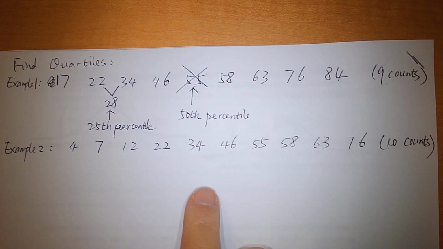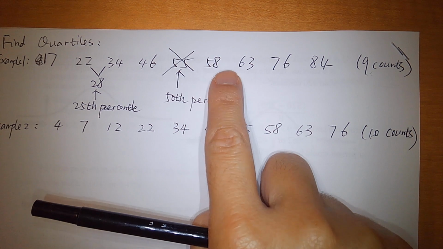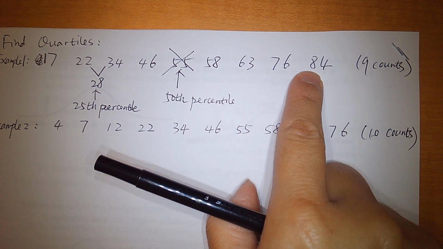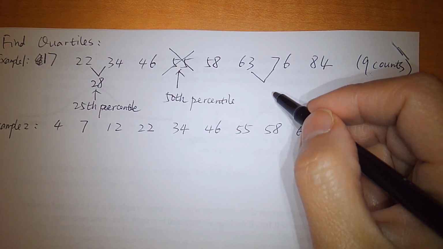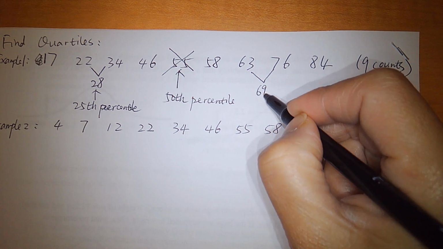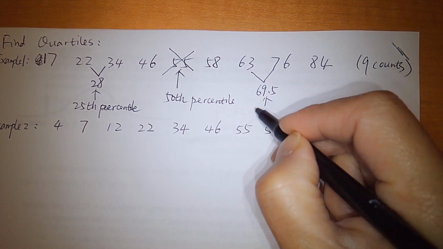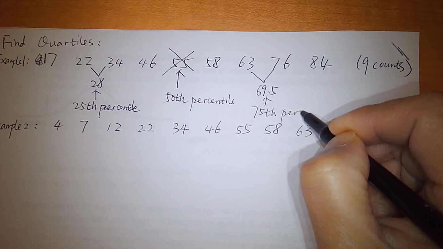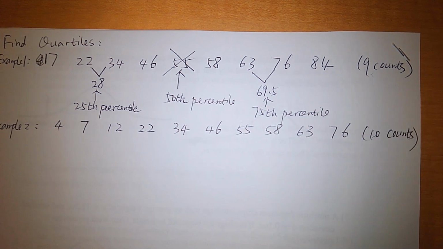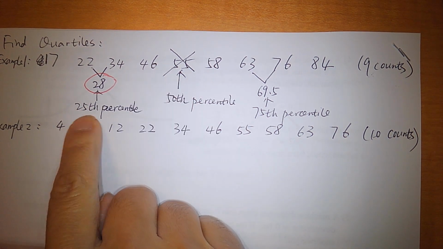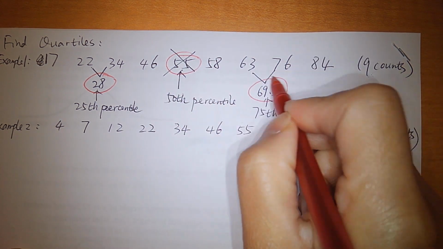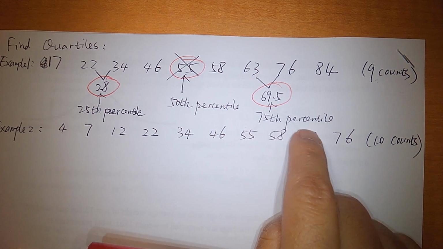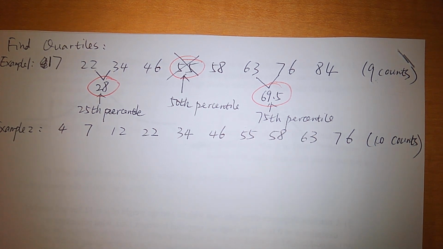Okay, percentile. And how to find the 75th percentile? Same thing. The average of these two numbers gives us what? 69.5, right? 69.5. This is going to be what? Our 75th percentile, right? So if we're going to circle the answers for the quartiles, they are what? 28 is for the 25th, 55 is for the 50th percentile, and then 69.5 is for the 75th percentile. You guys see that?